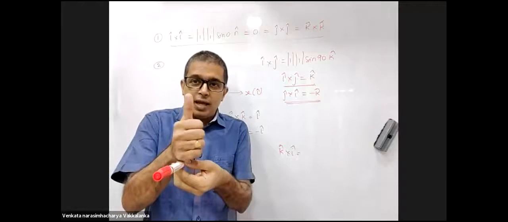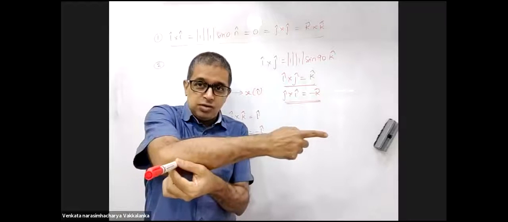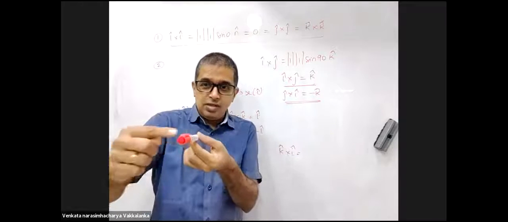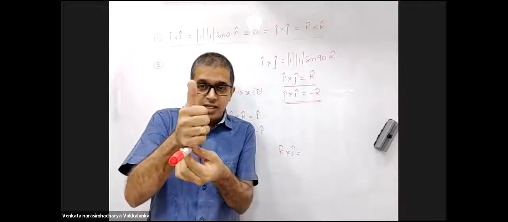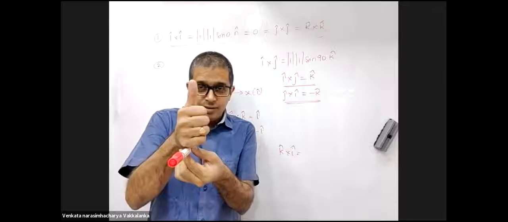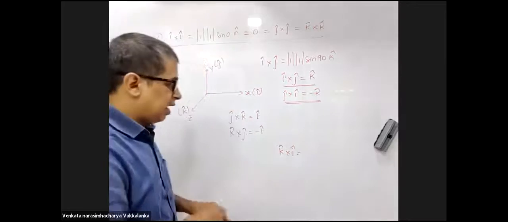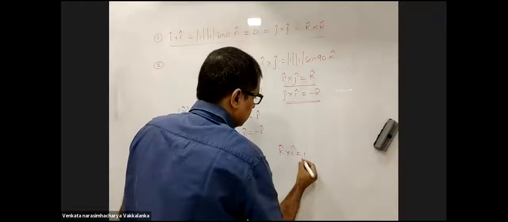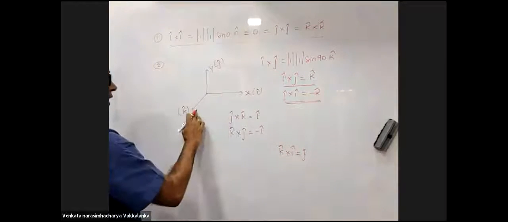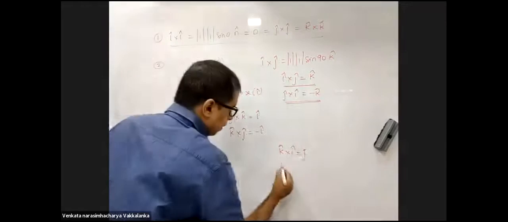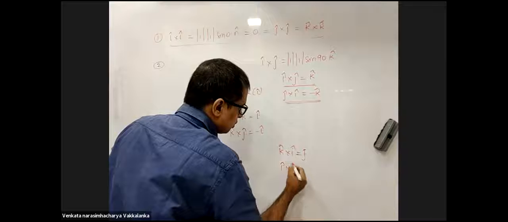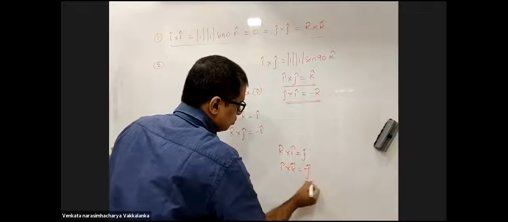K cross i: i is along this, this is along k. How much is it? j cap. K cross i was j cap. i cross k will be minus j.